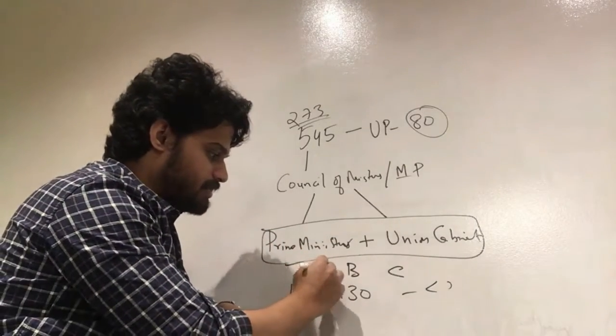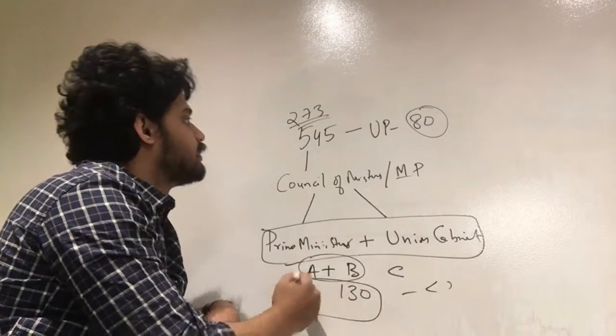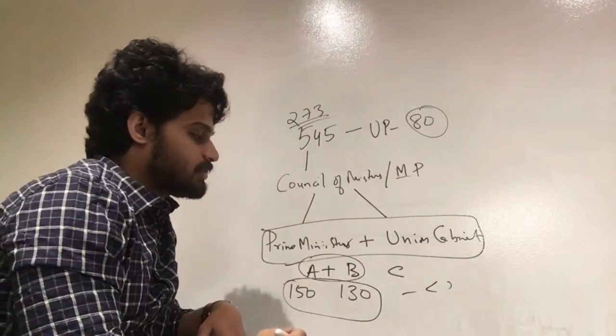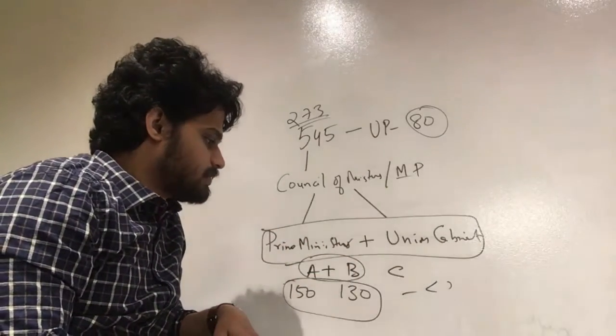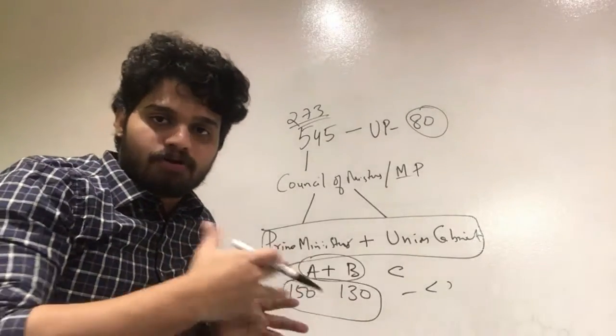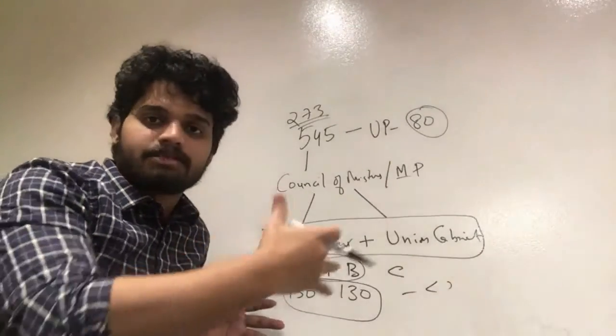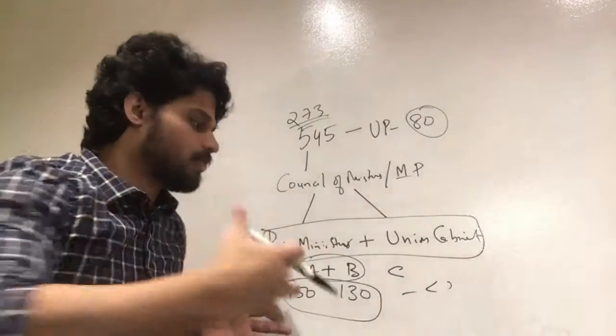Here A plus B can form an alliance, and this is definitely hitting the majority, so they can form the Prime Minister plus Union Cabinet government. So that's why political parties form alliances. In case they don't hit the majority, they form alliances to form the government.